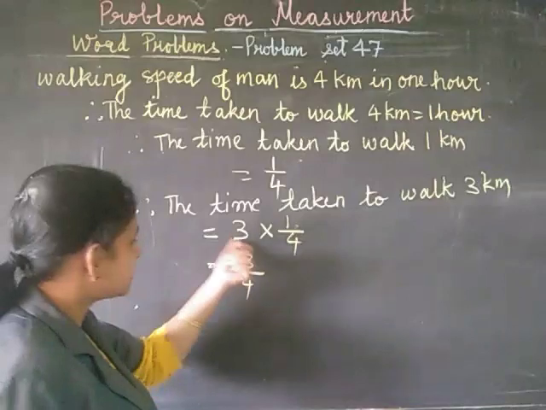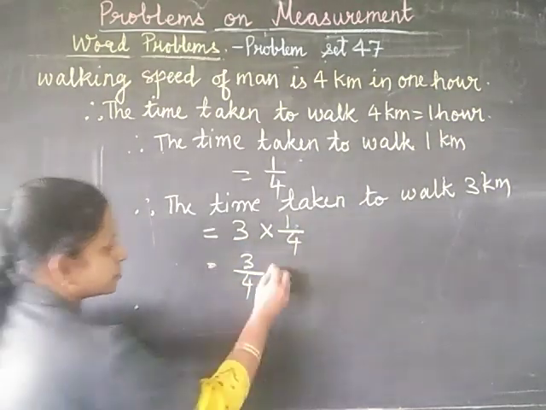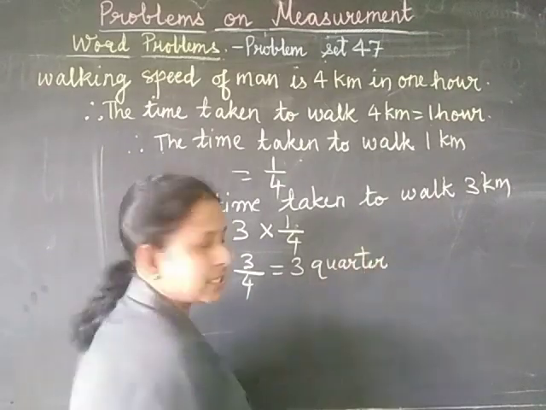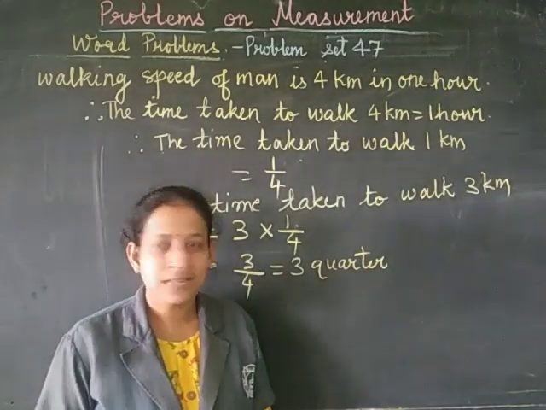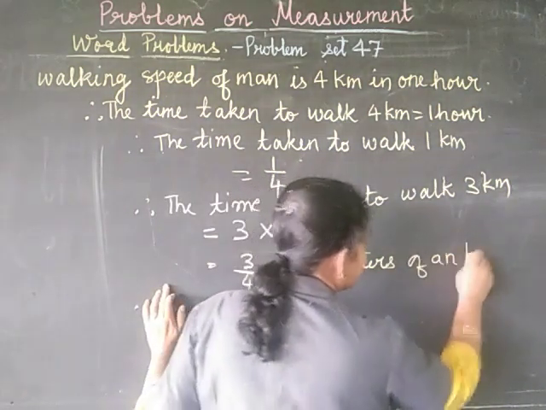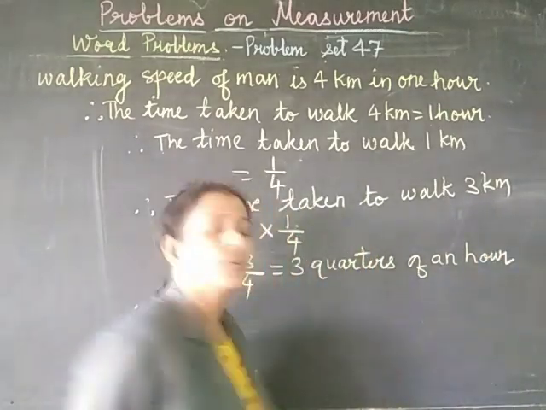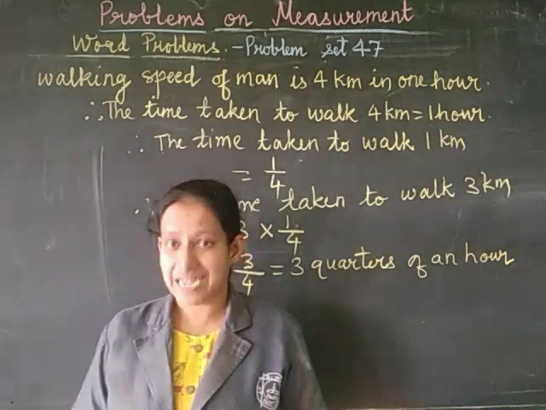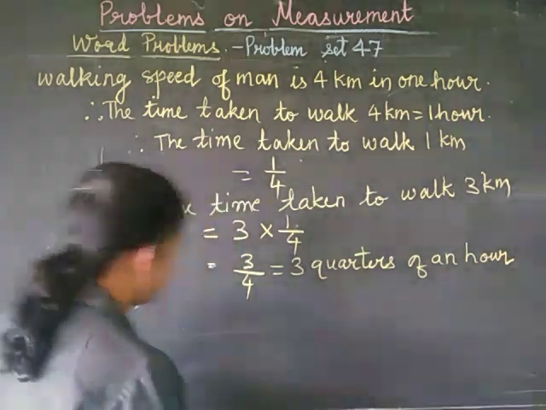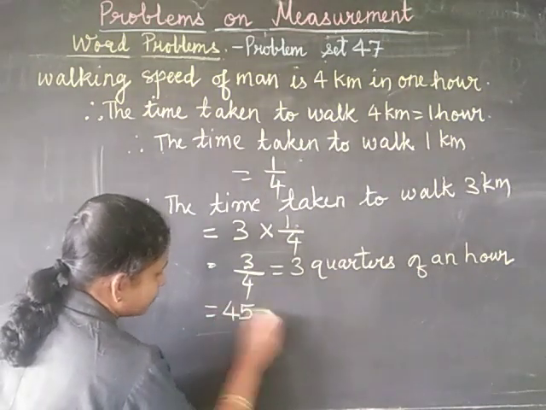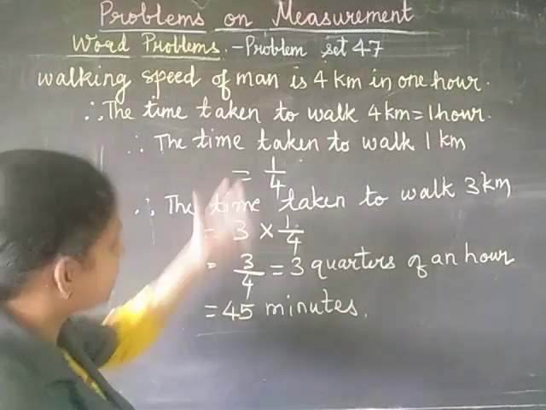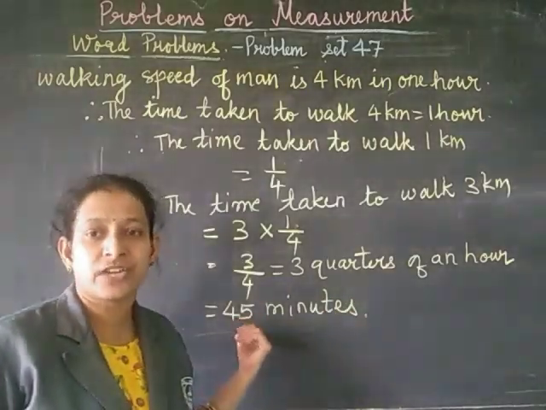And this is nothing but 3/4. And 3/4 of an hour means how much? Come on, students, recall. 3/4 of an hour is how much? Yes, you are right. You have learned in problems on time, measurement of time, that 3/4 of an hour is nothing but 45 minutes. Therefore, to walk 3 kilometers, the man will require 45 minutes.